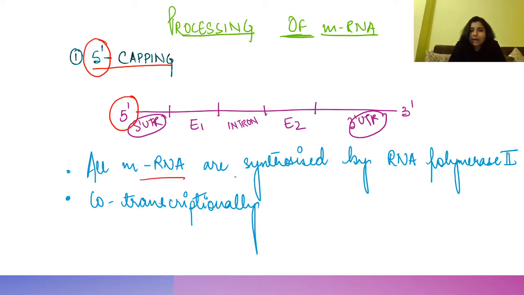So all mRNAs are synthesized by RNA polymerase II. And this is co-transcriptional synthesis. Co-transcriptional means together with the synthesis, it undergoes modifications, right? So that is what we call co-transcriptional.